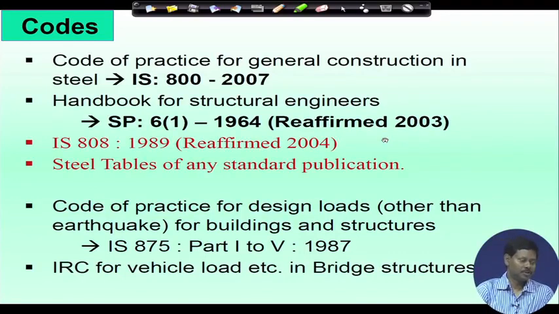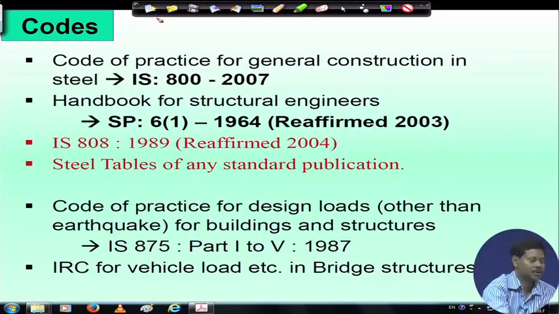Now, these codes are required while we learn the design of steel structure. First is that earlier code was IS 800 1984, which was based on the working stress method. Now, the codal provision has been changed, and in IS 800 2007, the code of practice for general construction in steel has been given, in which the limit state design method has been followed.